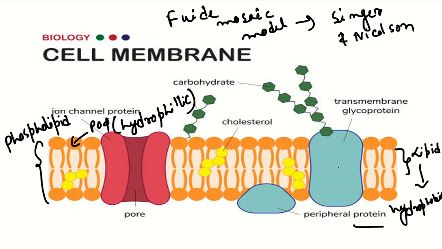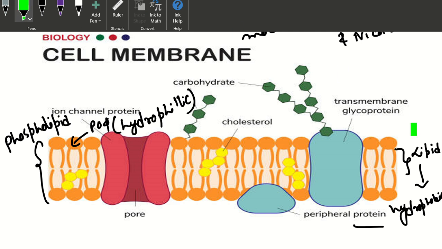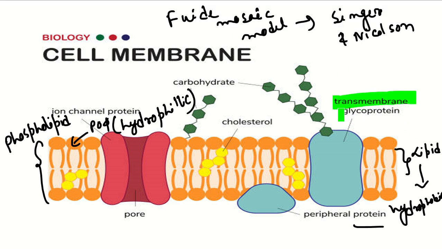There are two types of protein present in the cell membrane. One is the transmembrane glycoprotein. Protein mixed with sugar creates glycoprotein, and this transmembrane glycoprotein is usually buried inside the phospholipid bilayer, while the peripheral protein is loosely attached on the peripheral side of the cell membrane.